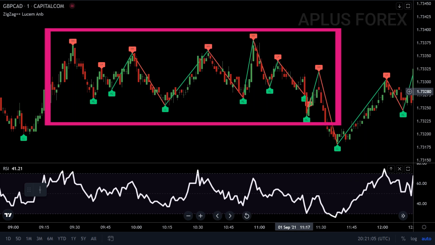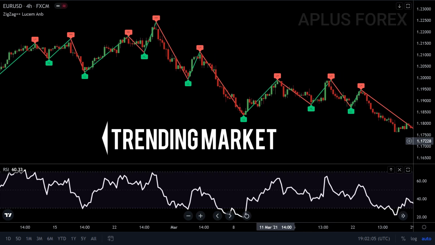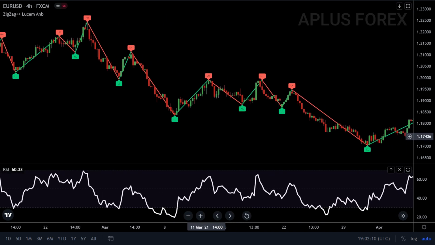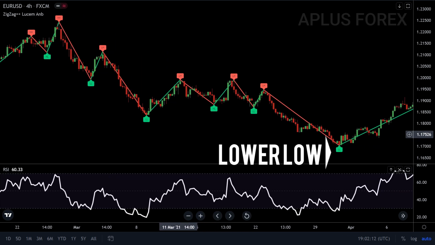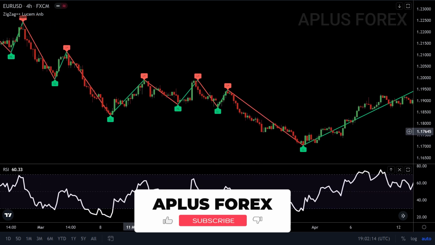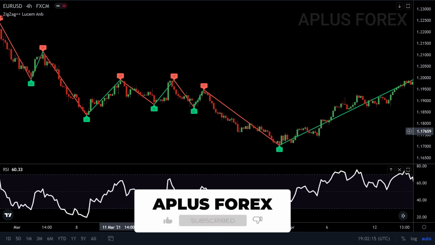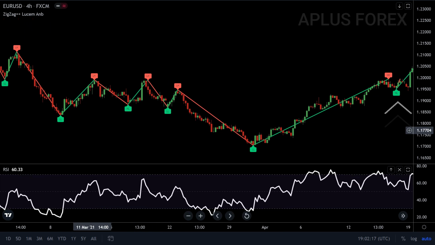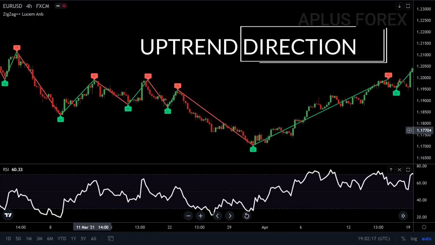Initially, we can observe the market being in ranging mode, but with our strategy, we strictly rely on a trending market. So we wait until the market starts to trend. We can see a lower low point in that area. We wait for a higher low point to form for us to start anticipating an uptrend. A higher low point is formed in that area, and later a higher high is formed, breaking the previous lower high, and this market structure confirms an uptrend is in place.